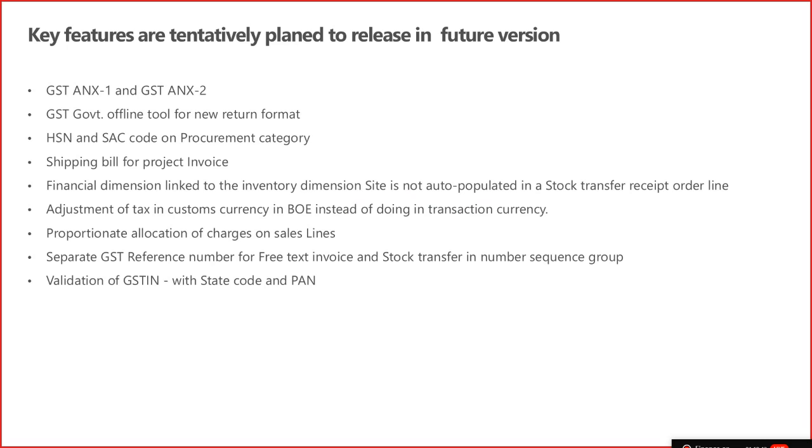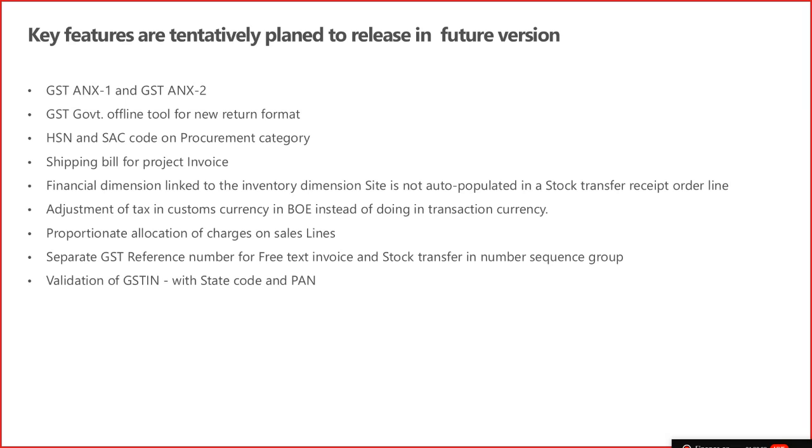Then we are going to release HSN code and SAC code on the procurement category. That will come soon and be available in the next version. The offline tool for the new return, which I mentioned, once available, we will deliver. Shipping bill for the project invoice will be released in the next release as well.